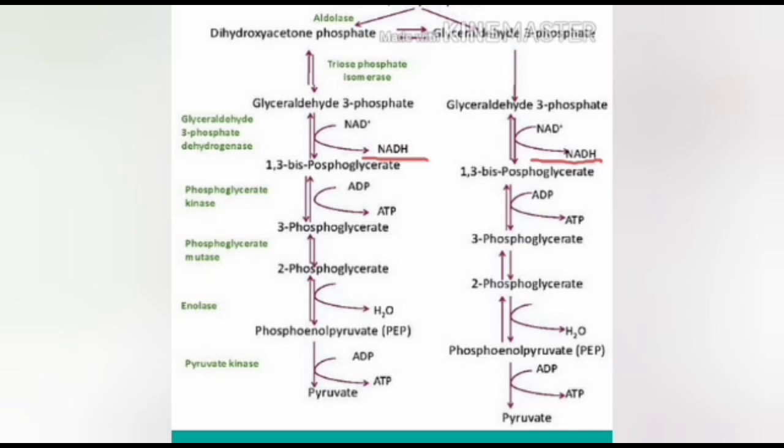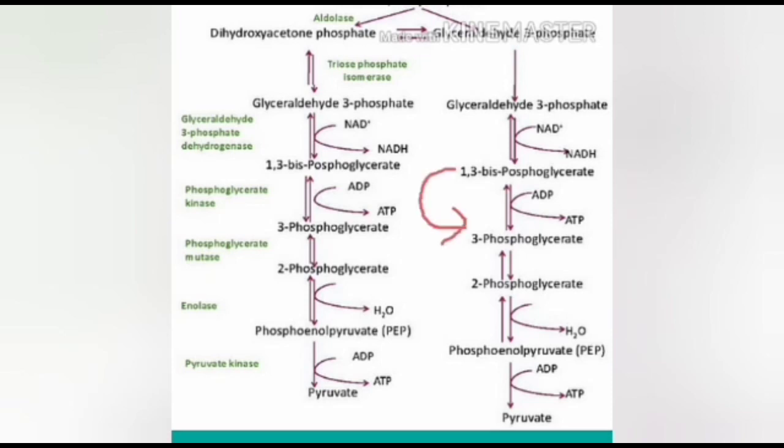This conversion takes place in the presence of the enzyme called glyceraldehyde phosphate dehydrogenase. This conversion is called oxidation and phosphorylation. The seventh reaction is dephosphorylation, or here phosphorylation 1. Here the removal of phosphate from this 3 carbon compound is called dephosphorylation. The removed inorganic phosphate is going to attach to ADP, called phosphorylation. In this sense, it is dephosphorylation, or we can call it phosphorylation.